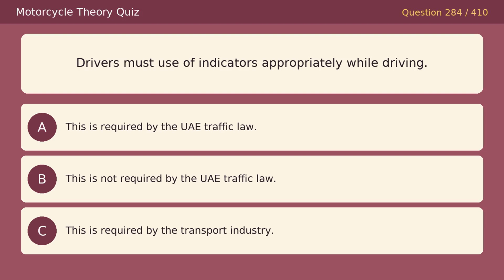Drivers must use indicators appropriately while driving. Option A, this is required by the UAE traffic law. Option B, this is not required by the UAE traffic law. Option C, this is required by the transport industry. The correct answer is A, this is required by the UAE traffic law.